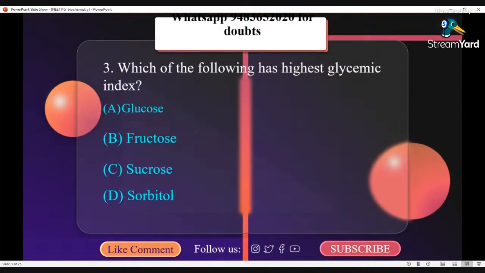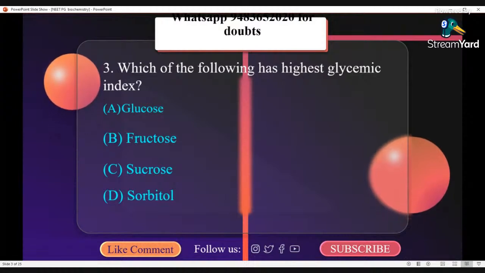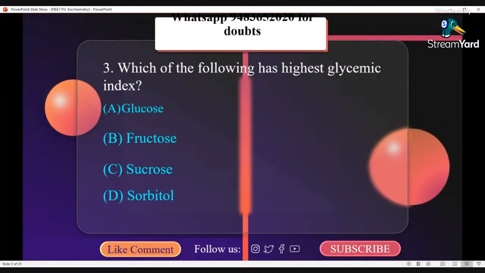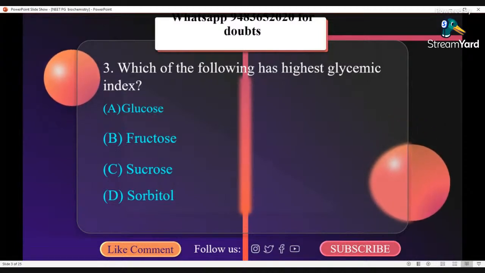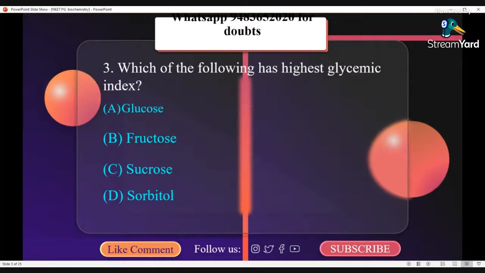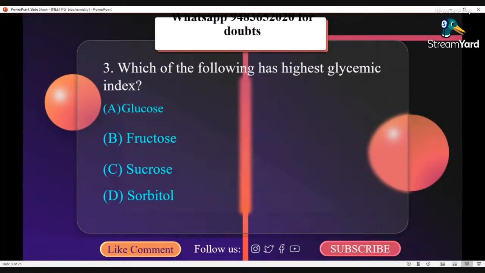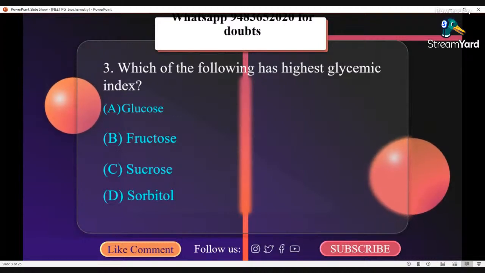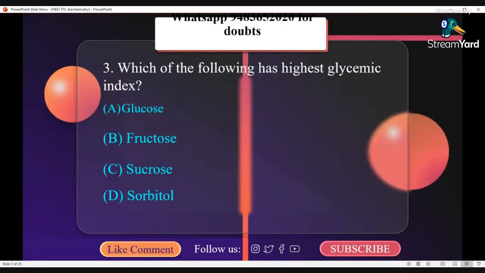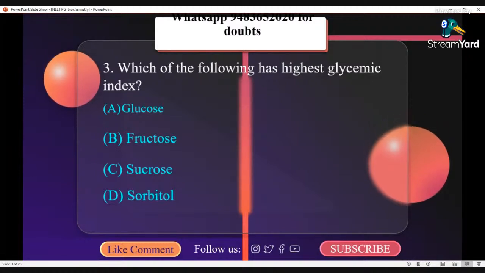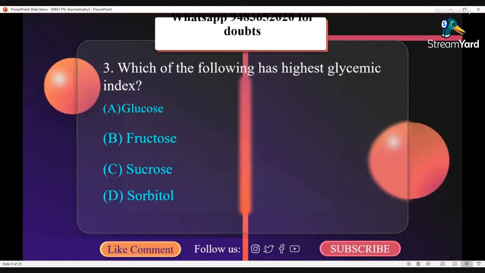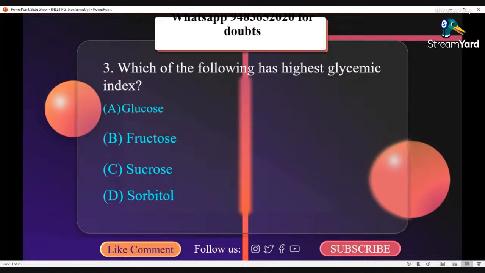Which one of the following has the highest glycemic index? A. Glucose, B. Fructose, C. Sucrose, D. Sorbitol. Glycemic index is the increase in blood glucose after a test dose of carbohydrate compared with that of an equivalent amount of glucose. Glycemic index is a value assigned to foods based on how slowly or how quickly these foods cause an increase in blood glucose level.